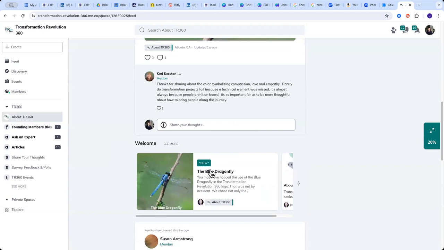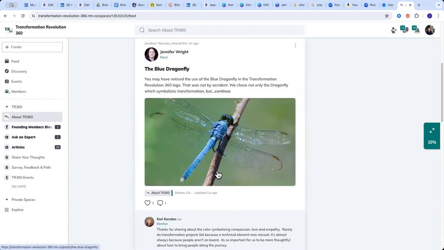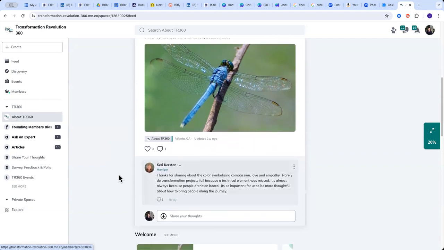There's a nice little article here about the blue dragonfly. You'll notice we use the blue dragonfly a lot in our imagery. There's a very specific reason why we selected the blue dragonfly, and you'll be able to find some information in this article if you'd like to learn more about that.